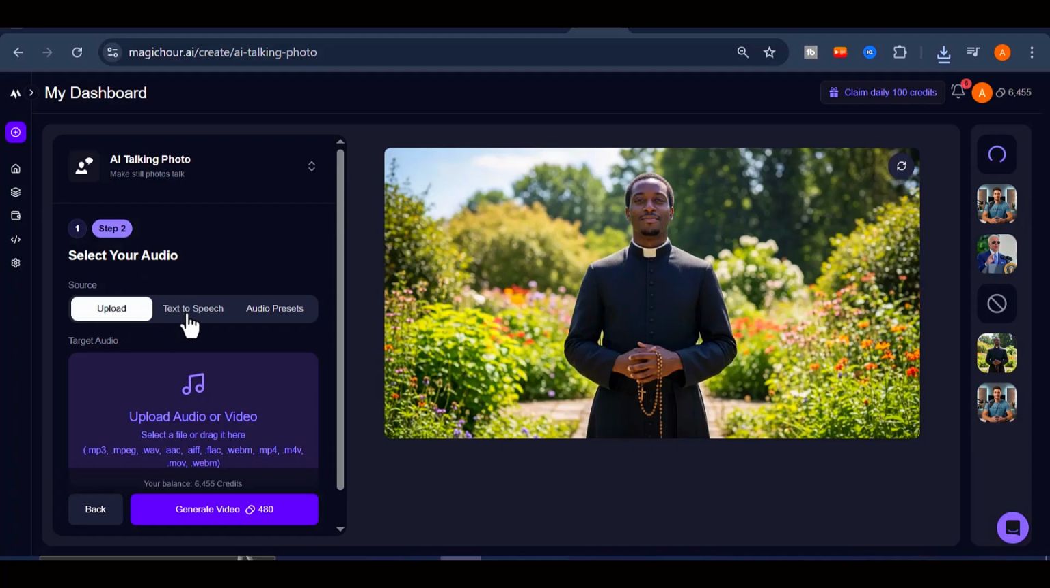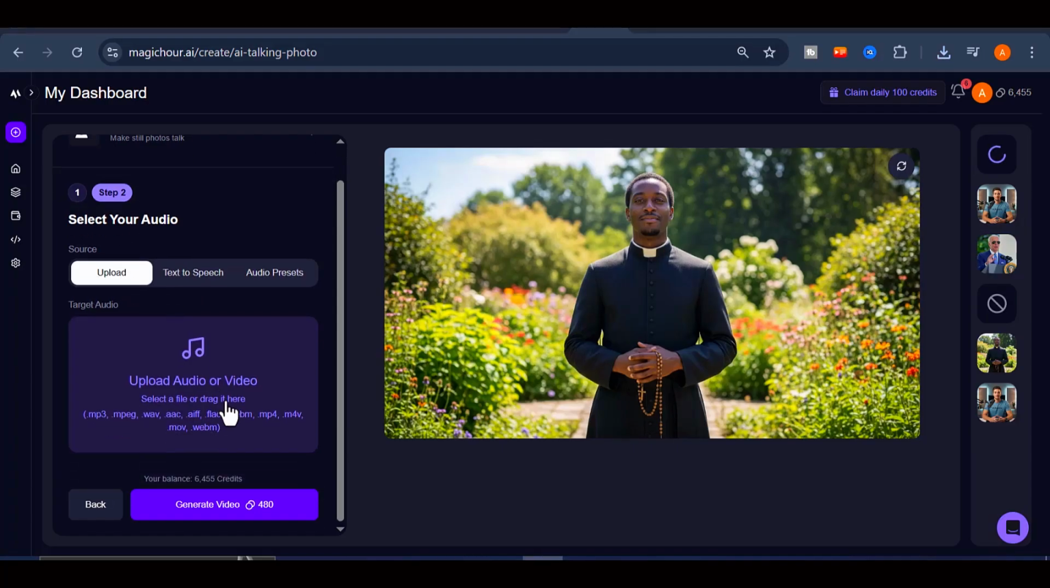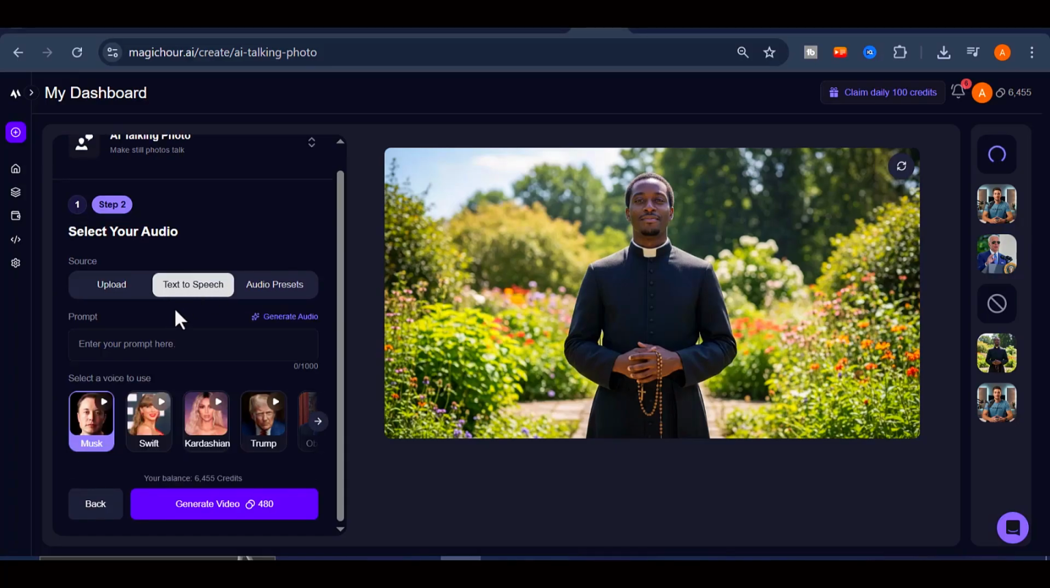There are 3 options available. First, you can upload a cloned voice or your own recorded voiceover. Secondly, you can use the built-in realistic text-to-speech feature by entering your script. Here, you can choose from a wide range of celebrity voices, including Elon Musk, Taylor Swift, Donald Trump, and many others. Let's preview a few so you can hear just how realistic they sound.